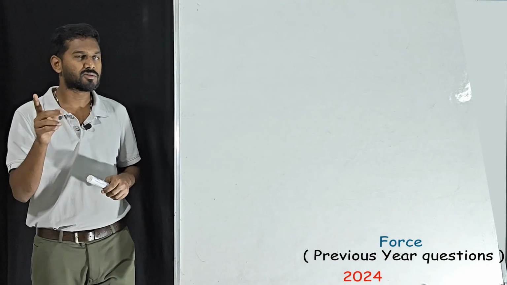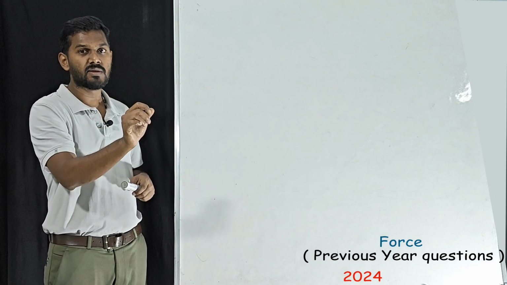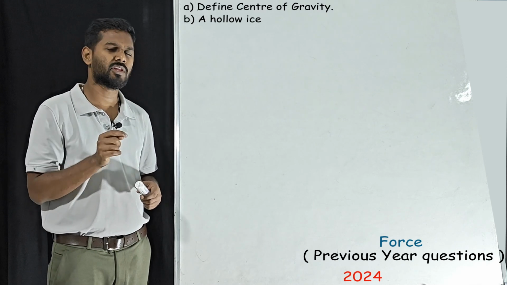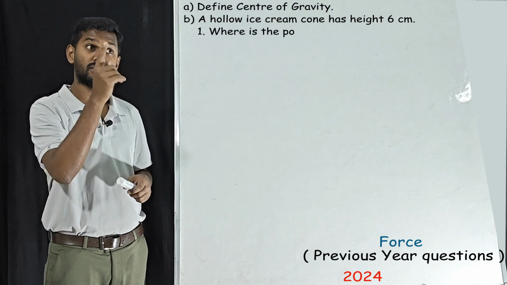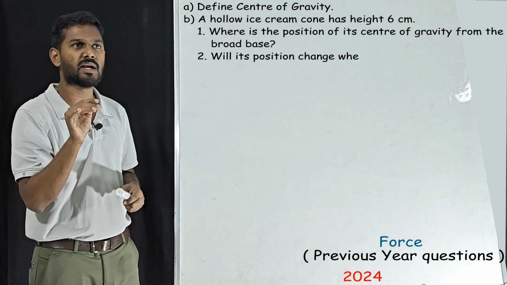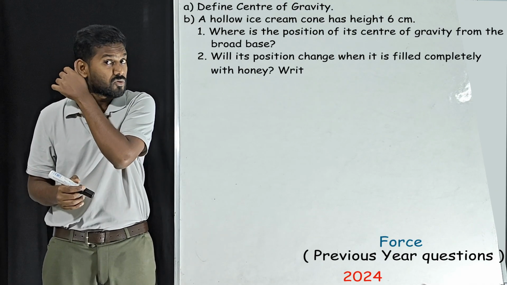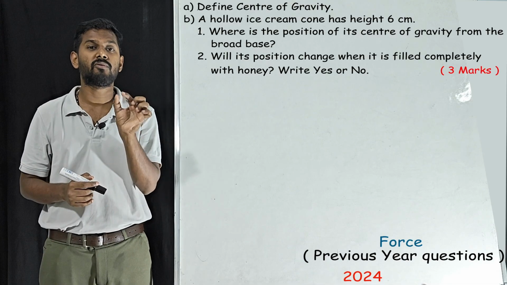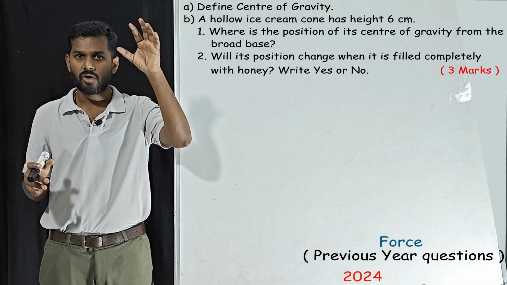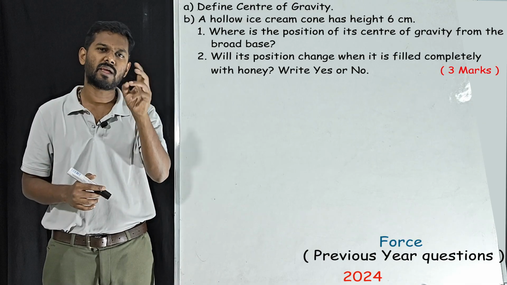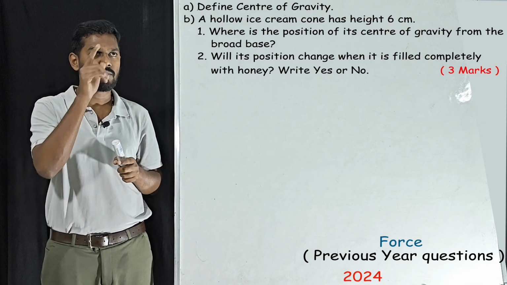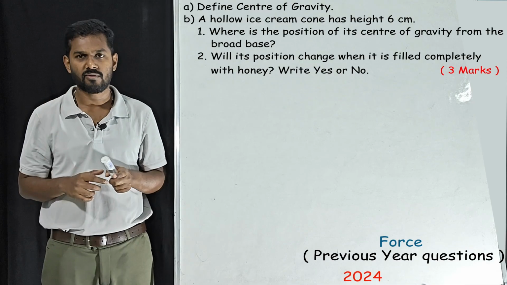Our next question in 2024 is a very simple and logical question: define the center of gravity. Do you think this is a logical question? No, the second part is the logical question. This is just a definition. When it comes to definitions, we have to be very careful. For a paper of 80 or 100 marks, a maximum of 2 to 3 definitions will be asked in the board exam.